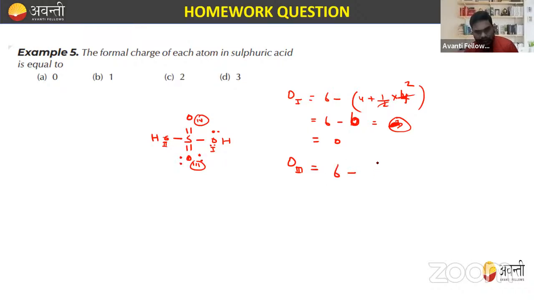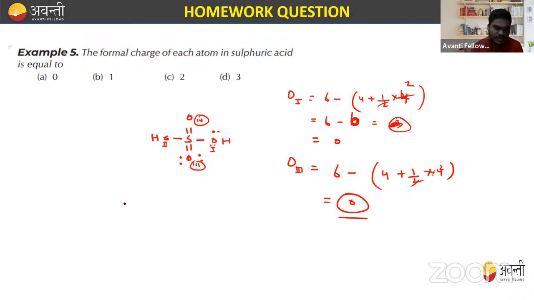So the number of valence electrons is this, lone pair electrons this is, and this is 1 by 2 into 4. So again, this will be 2. So 4 plus 2, 6 minus 6, again that is 0. So they show 0. So oxygen number 1, oxygen number 2, 3, 4, they also have 0 formal charge.